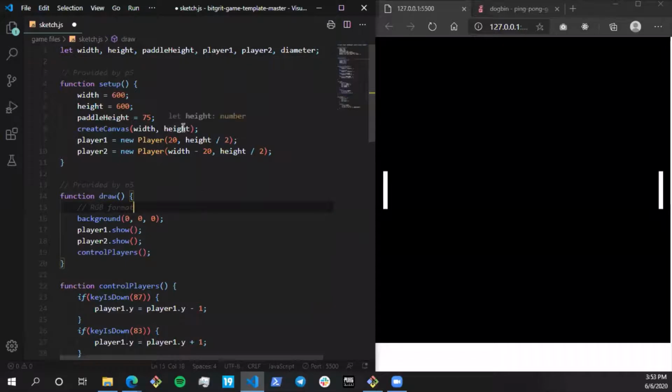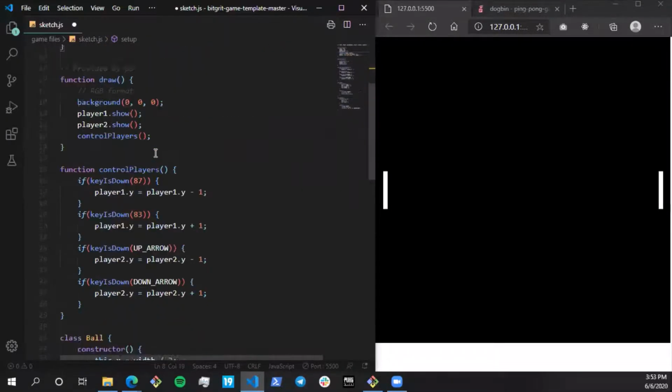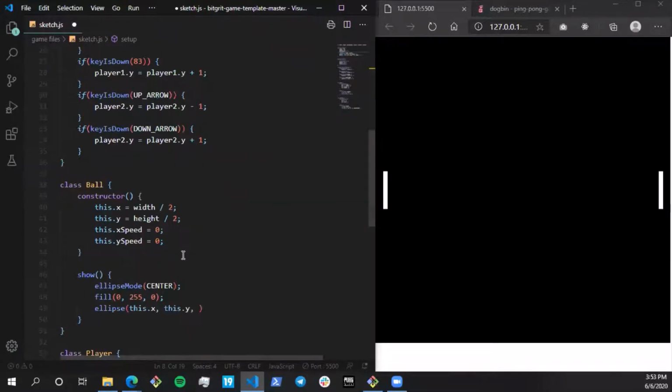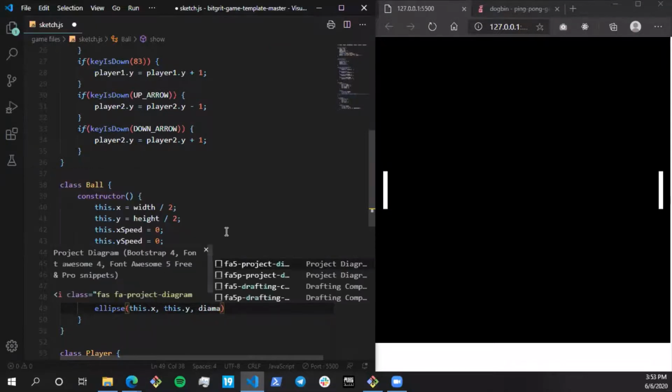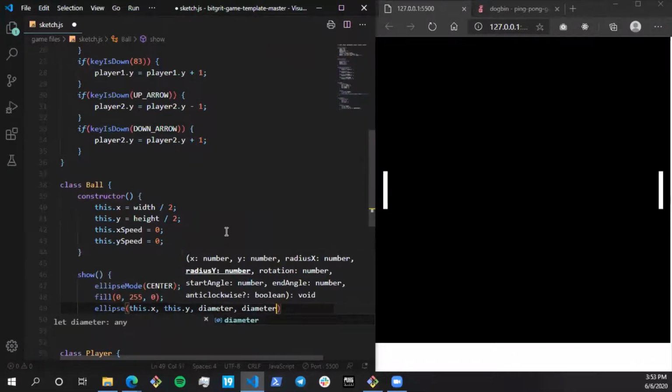Let's set its value to 20 or 10. I think 20 is going to be the right number. So I'm going to initialize the diameter variable with 20. The ball is going to be 20 pixels in diameter, and the two parameters which I have to pass are the diameters. So this is diameter x and diameter y.